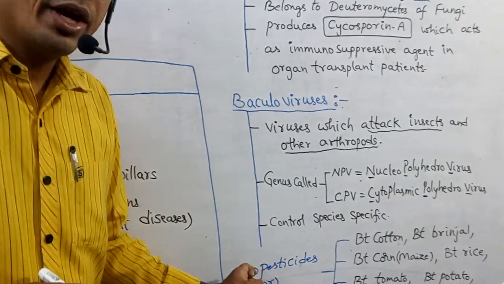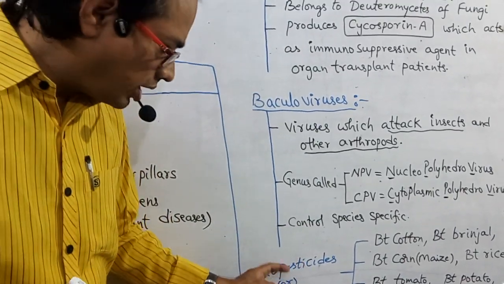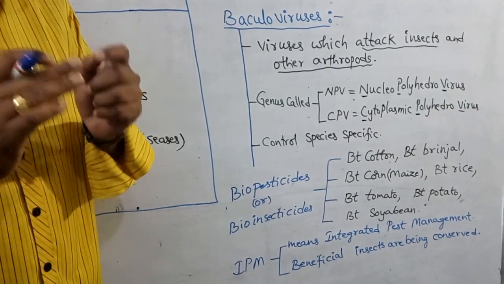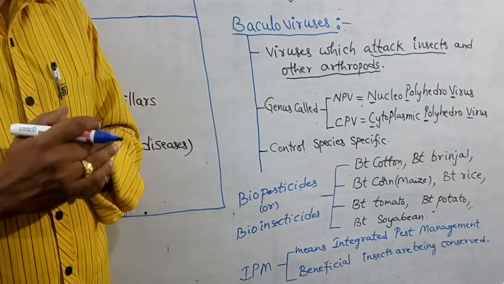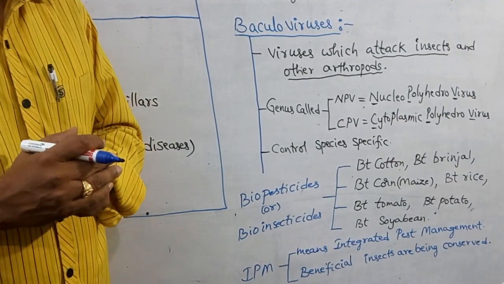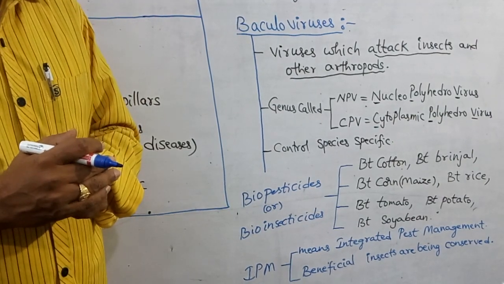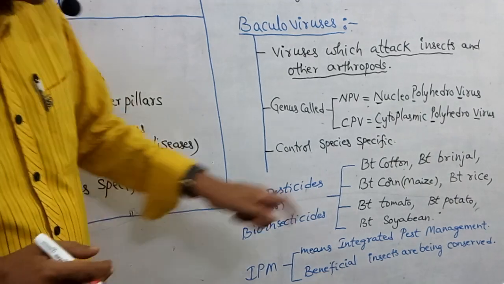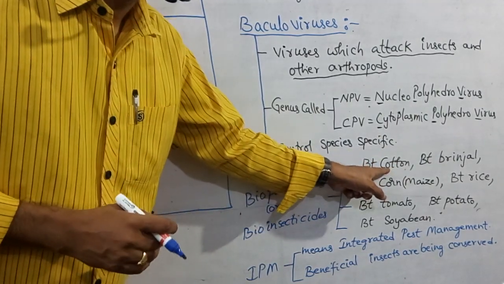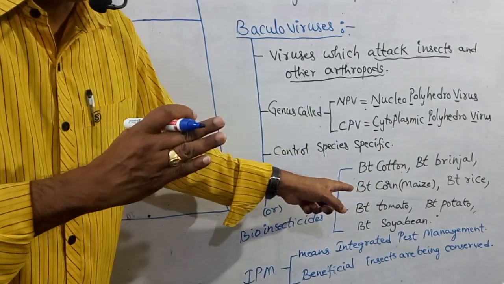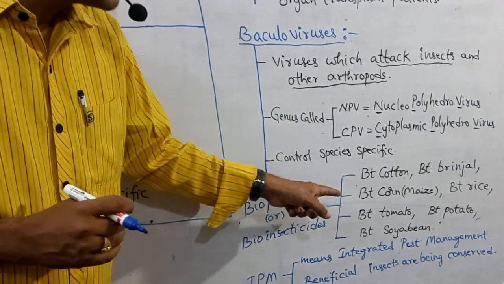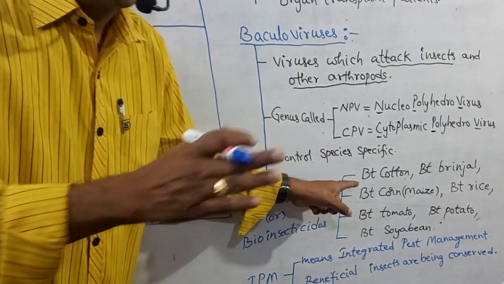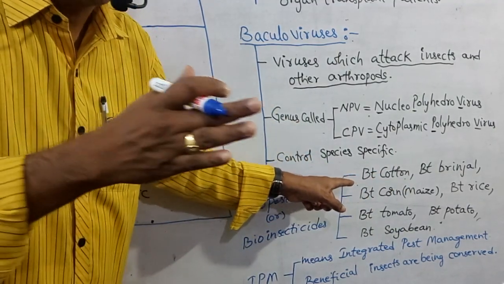Next, biopesticides or bioinsecticides. That means some plants are resistant to insects. What are those? Biopesticide or bioinsecticide plants are BT cotton, that is, BT cotton is resistant to insects and pests. Like that, BT brinjal. All these plants are resistant to insects and pests.